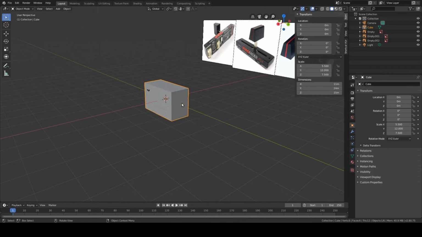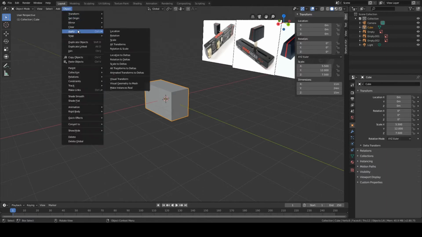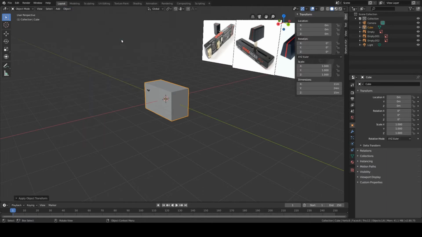So in the brain of Blender, this block is still 2 by 2 by 2 Blender units, what it used to be. So this is a lie. I want to remove the lie, because this is the truth. This all needs to be 1, 1, 1. And I'm going to do that going to Object, Apply, Scale. And you see everything gets reset to 1. That's what I want.